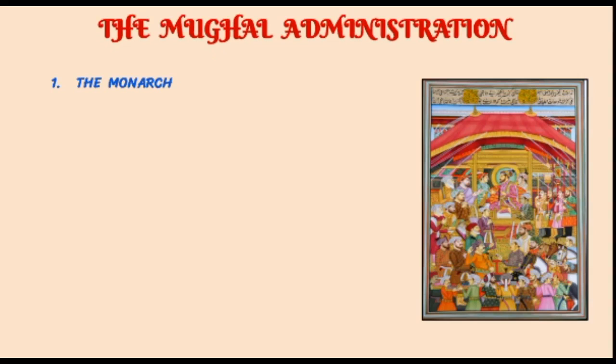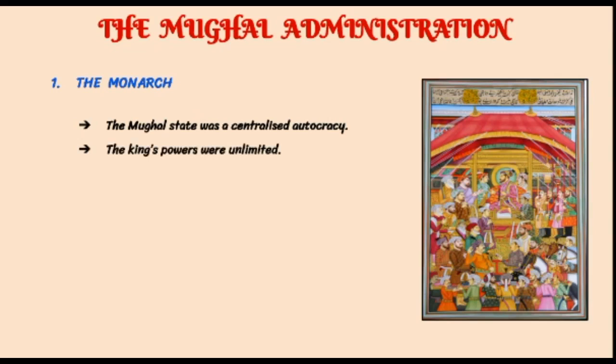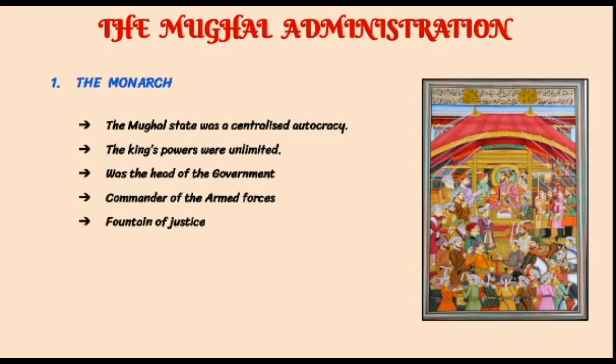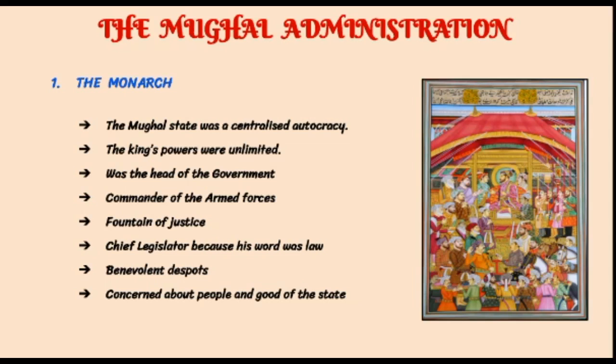The monarch. The Mughal state was a centralized autocracy. That means the king's powers were unlimited. The king was the head of the government. The king was the commander of the armed forces and was also the fountain of justice. The king was also the chief legislator because his word was law. The Mughal rulers were often referred to as benevolent despots because they were concerned about their people and the good of the state.